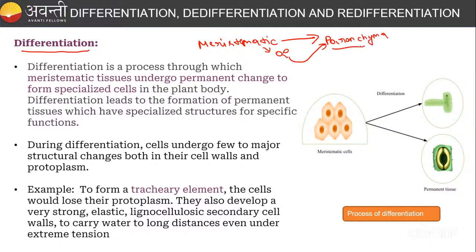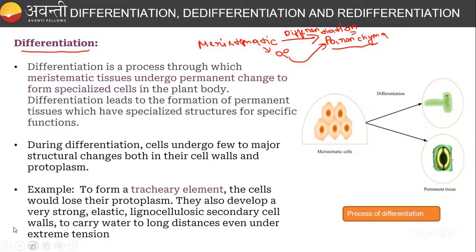You all know that parenchyma has its own function, that is photosynthesis and storage of food, right? This meristematic cell giving rise to parenchyma is called differentiation. Remember, it is differentiated.